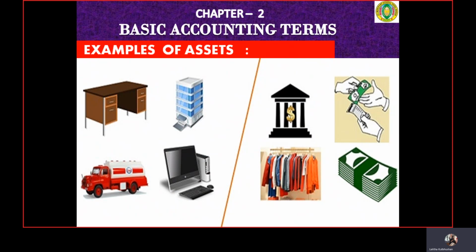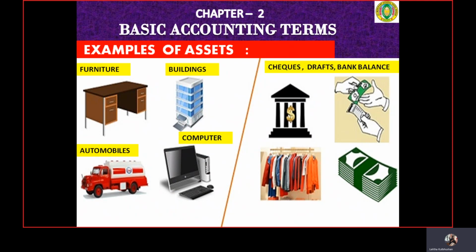Here we have picked some random examples of assets. Furniture is an asset for us, because it has a resale value when you want to sell it. Automobiles and computers are assets. And cheques, drafts, bank balance, clothing, and cash in hand. These are some examples of assets. So children, you can quote even more examples based upon your understanding of assets.